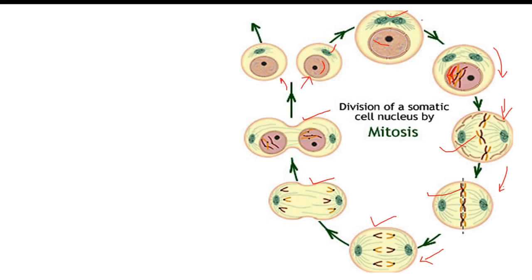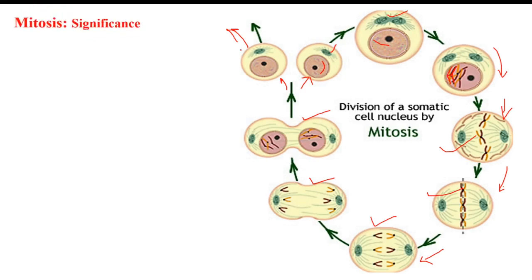Now this cell again enters into division if it wants to divide, otherwise it becomes a mature cell. Cell maturation takes place, it is given a particular function, and it becomes a permanent cell. So either it becomes a permanent cell or it undergoes the division phase again in this way, the cell cycle.